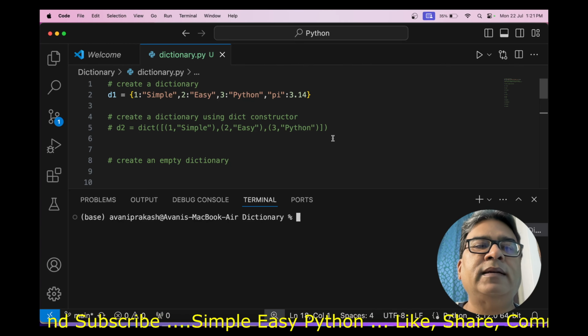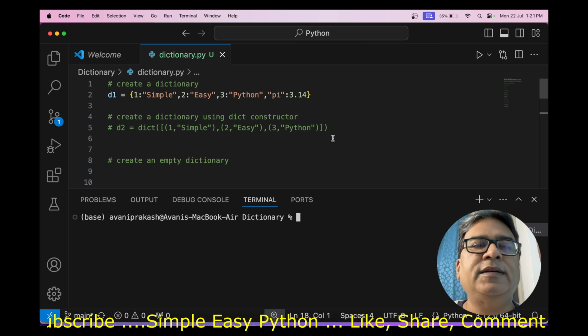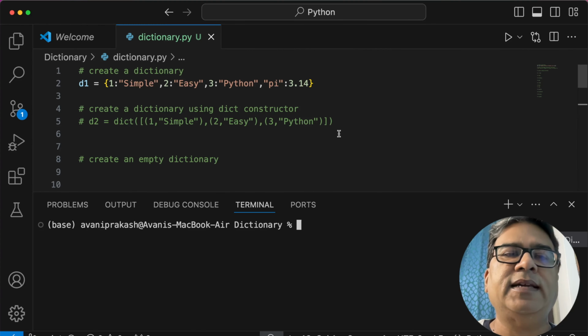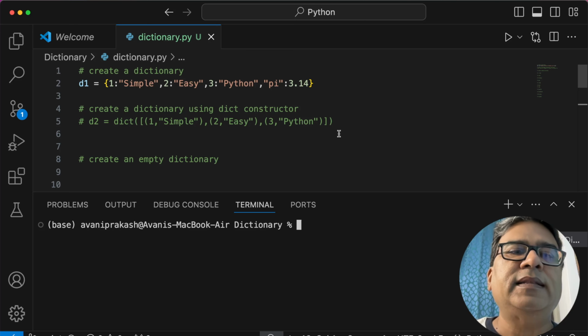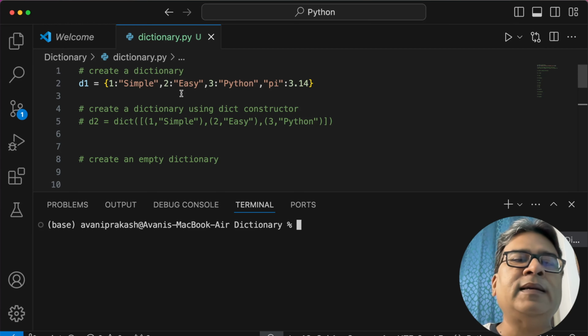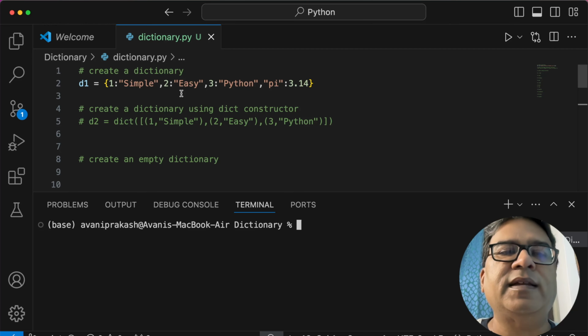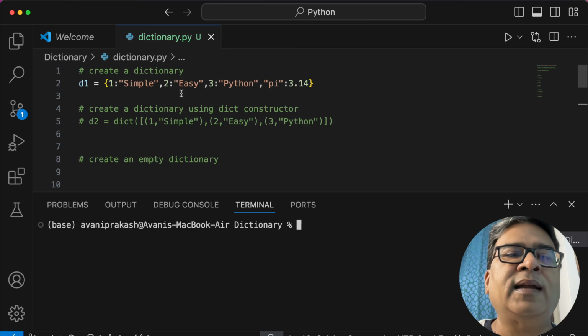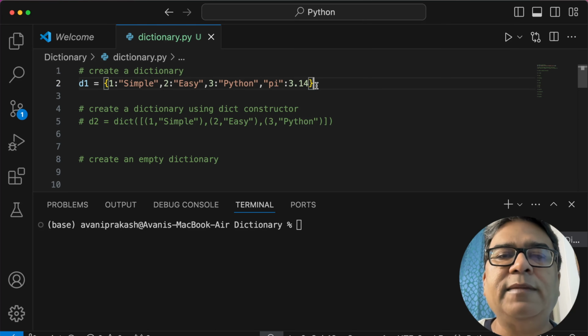Dictionary, if I have to give a definition, you can define it as an ordered collection of heterogeneous data in the form of key value pairs. The key and the value are separated by a colon. One key value pair is separated from another using a comma, and they all are enclosed inside curly braces.